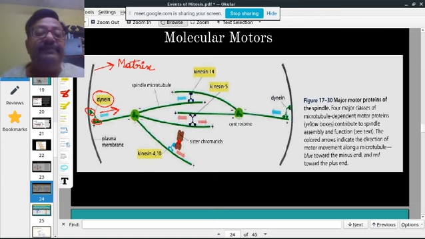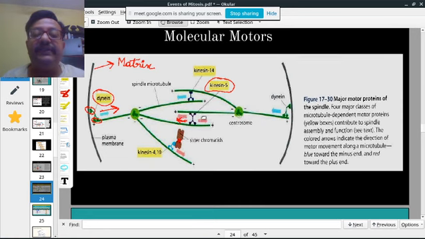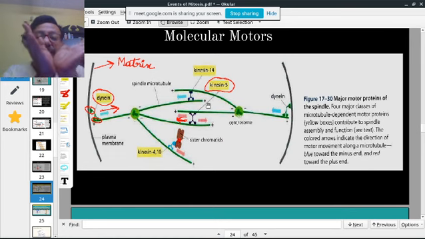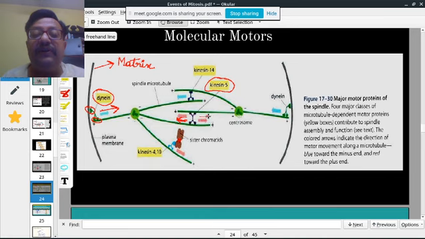Then there is another protein known as kinesin 5. This is a plus end directed protein. You see it has two heads, two tails. It gives a force or movement towards the plus end on both sides. So you see a bidirectional force coming on, one on that side and one on this side.